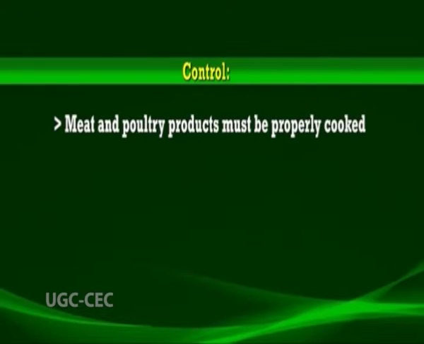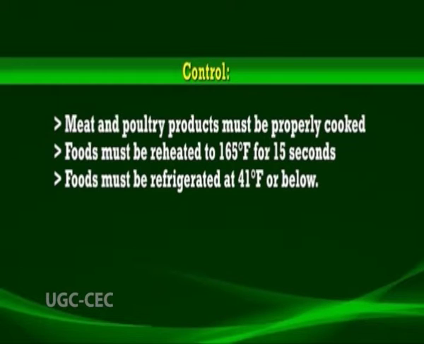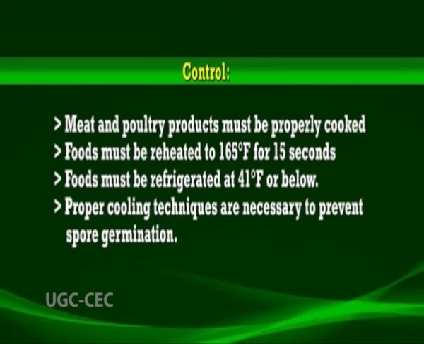The disease can be controlled by cooking meat and poultry products properly. Food must be reheated to 165 degrees Fahrenheit for 15 seconds if it is not consumed immediately. Foods must be refrigerated at 41 degrees Fahrenheit or below. Further, proper cooling techniques are very necessary to prevent spore germination.